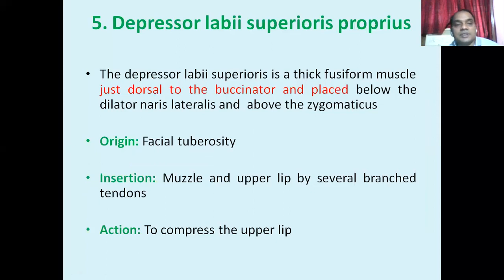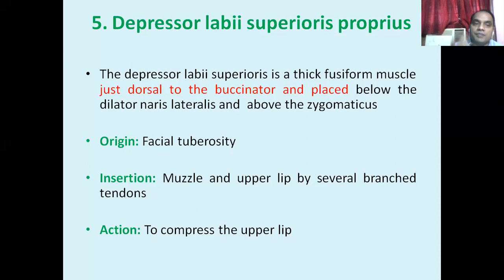Another is the depressor labii superioris proprius. This one also terminates into the upper lip, that is the superioris proprius. That's why it is the depressor. It helps in depression, which means it helps to close or compress the upper lip. Levator means it helps to open.